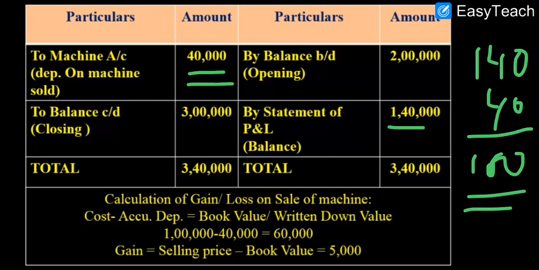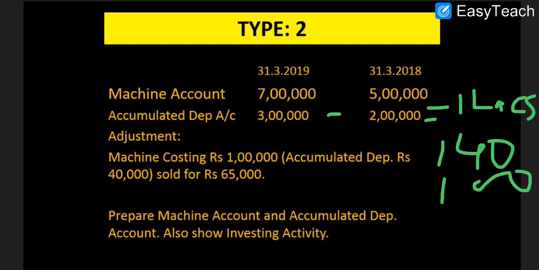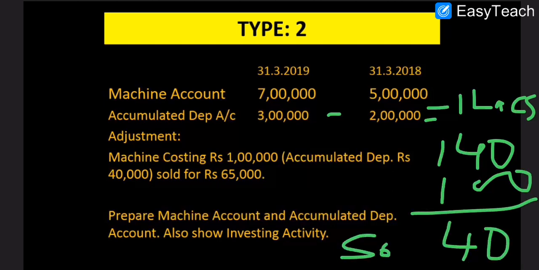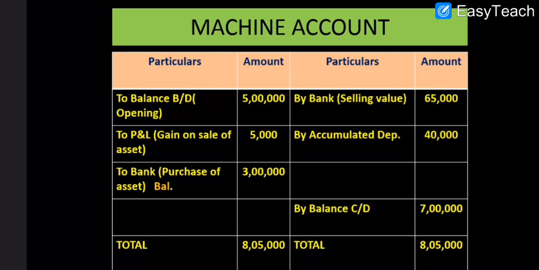Now from this 1 lakh 40,000, how much part is given in the balance sheet? That means what is the difference of depreciation given in the balance sheet. So 3 lakh minus 2 lakh, it is 1 lakh. So out of that 1 lakh 40,000, 1 lakh is already given in the balance sheet. What is not in the balance sheet is the depreciation on the asset which is sold. So this 40,000 is not given in the adjustment, that is, it is unadjusted. So this 40,000 will be credited to the machine account.